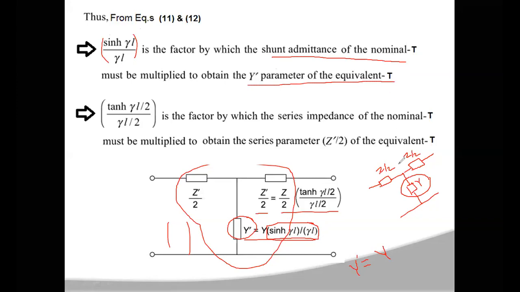In a similar way, if you take z by 2 and z dash by 2, this z dash by 2 you are getting by multiplying this z by 2 with tanh(γl/2) by (γl/2).